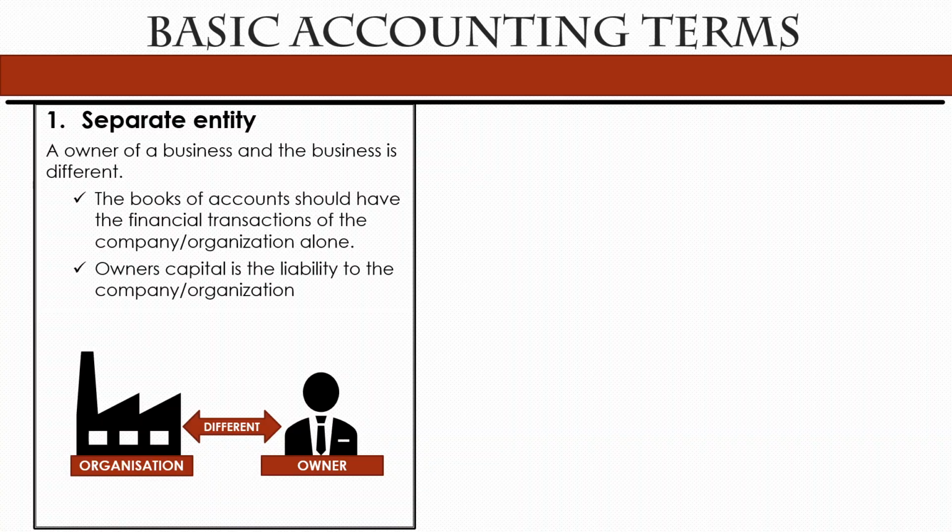This is the reason we use a separate entity, or in other words, a business and its owner are two different persons. For a sole proprietorship, if you really want to know the financial status of your company, you need to maintain a proper account, and at that time you have to follow this separate entity concept. And for other company types like private limited companies, public limited companies, all the listed companies, everyone should follow this separate entity concept. Hope you understood the separate entity concept now.